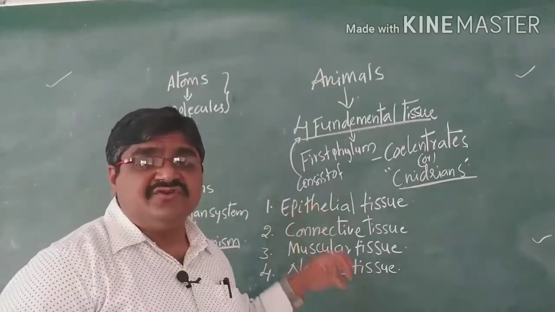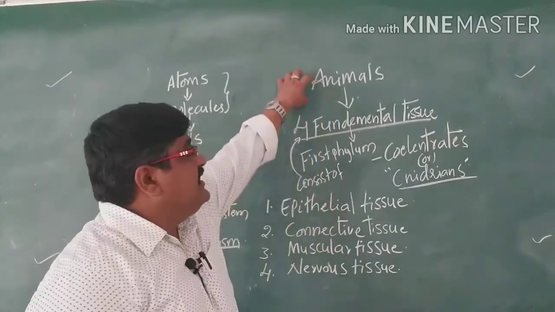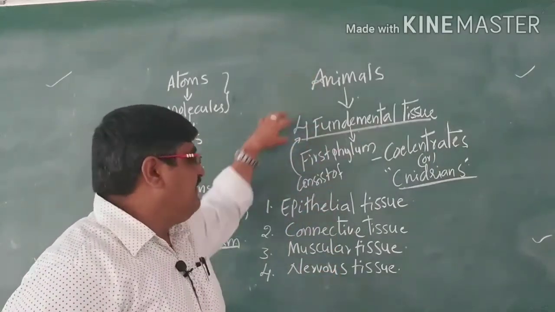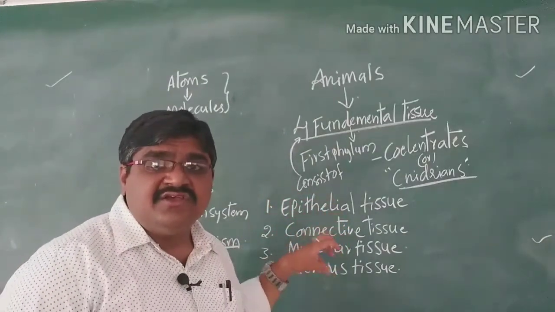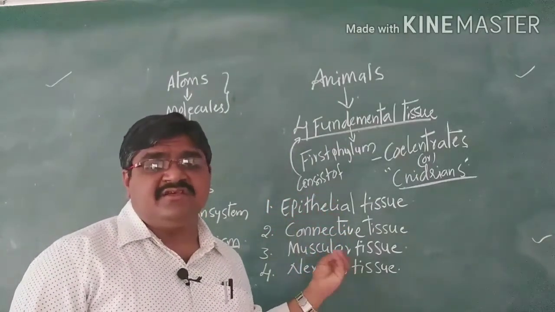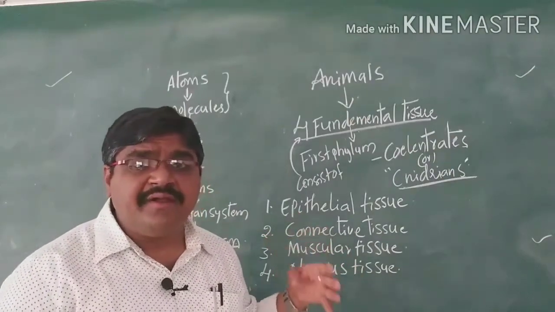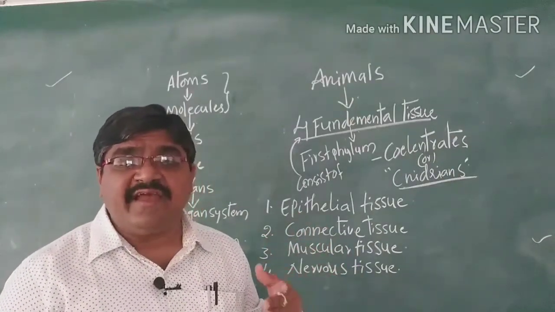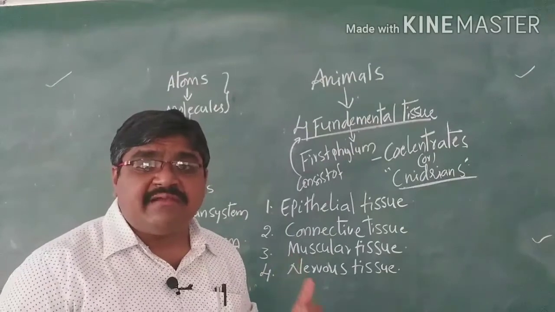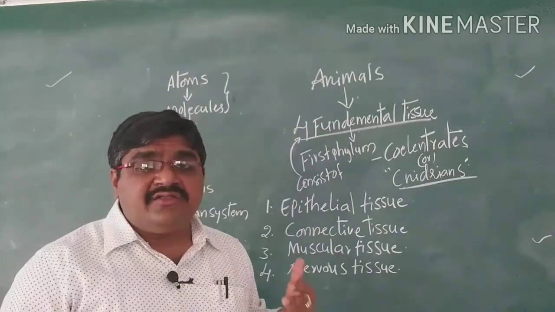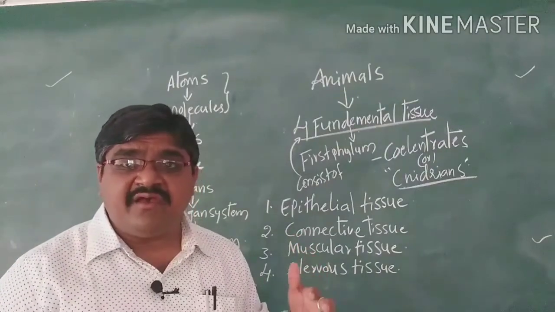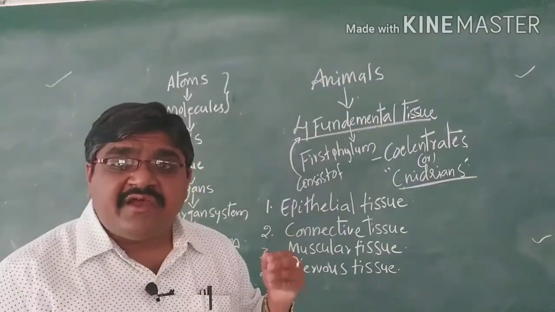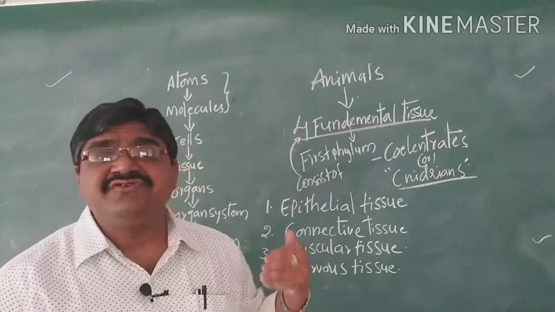These animal tissues are what we will study. This is the introduction to the four fundamental tissues. The organs and organ systems in an organism are formed from tissues.